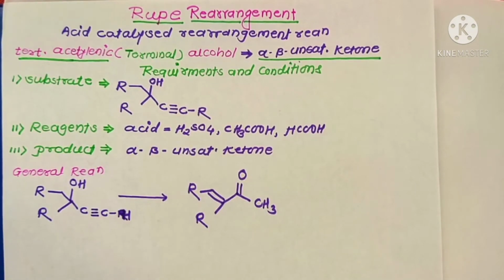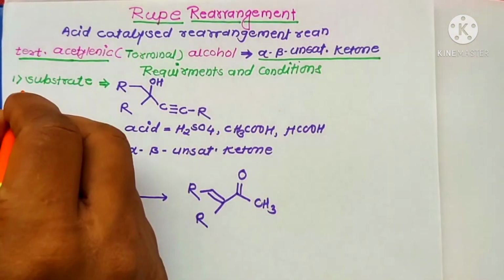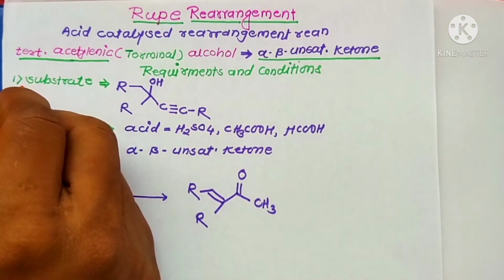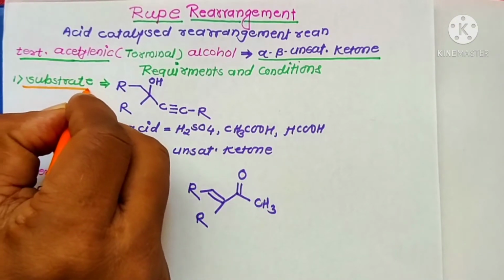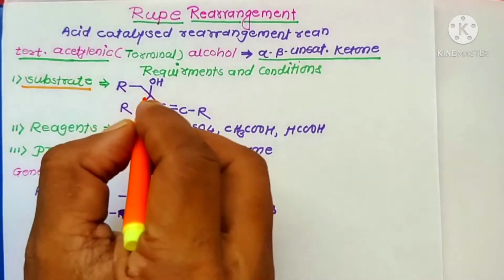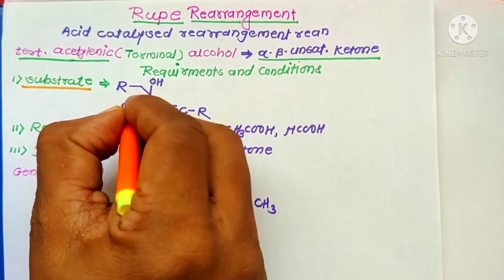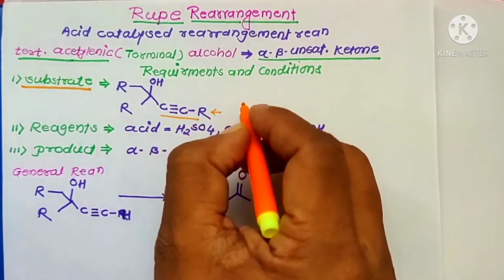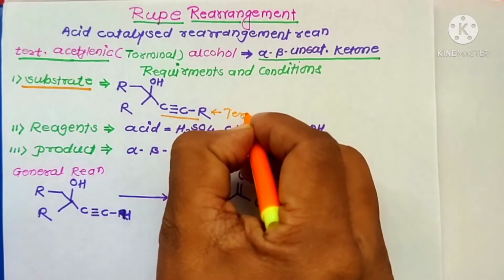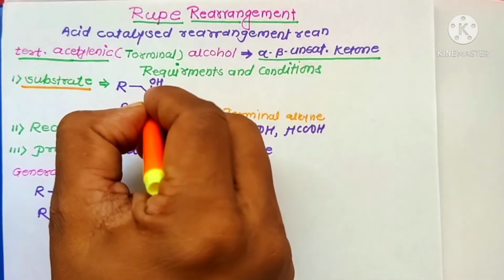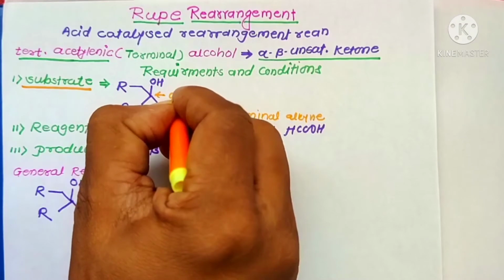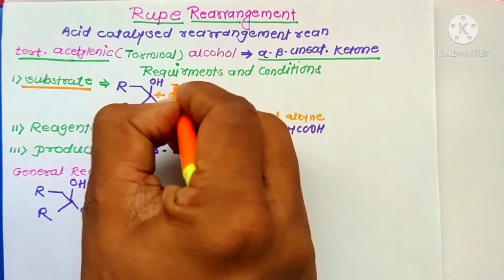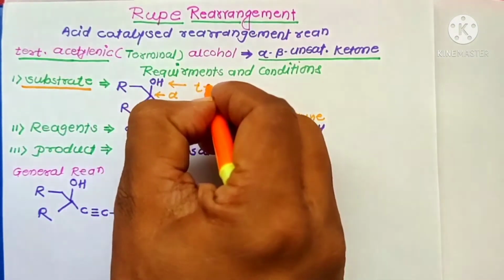Now, what are the requirements and conditions for this reaction? We can explain. The first one is the nature of the substrate molecules. Here, for this Rupe rearrangement reaction, alpha acetylenic molecules are used. These are acetylenic terminal alkyne molecules. Then the alpha carbon atoms are substituted with a tertiary alcohol.